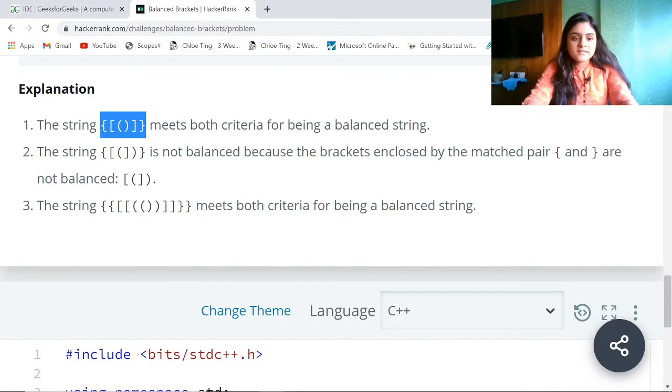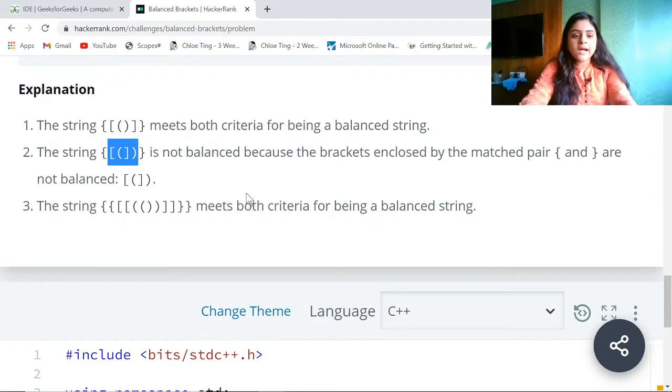So see this example. Here every matched bracket has only matched brackets inside it. That is why we can say that this is balanced. Similarly here we can say that this is not balanced, because if you see these two square brackets, inside them there is an unmatched bracket. So this is not balanced. You pick any two brackets, say these two, there is one unmatched bracket. If you take these two curly braces, what is inside them is unmatched.